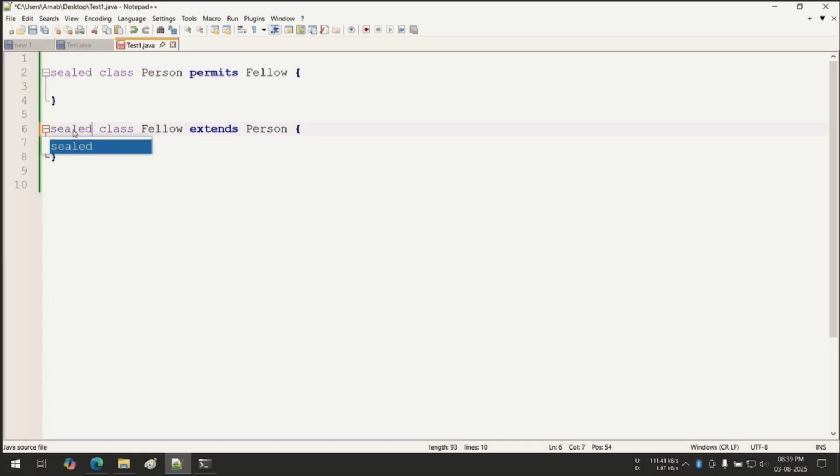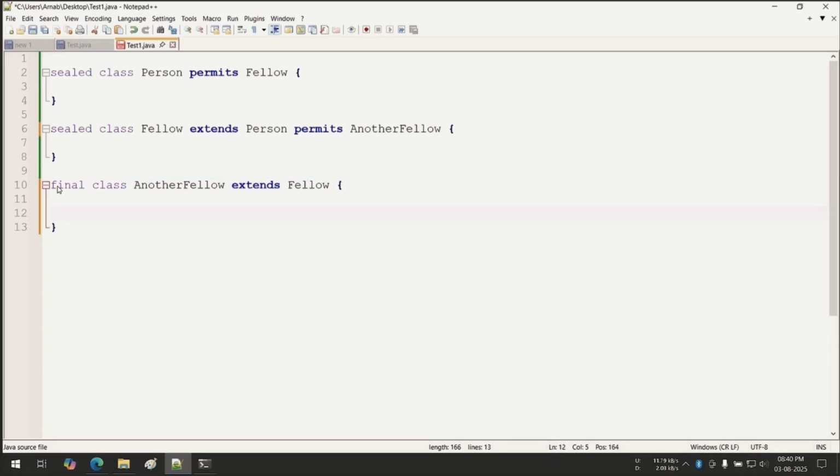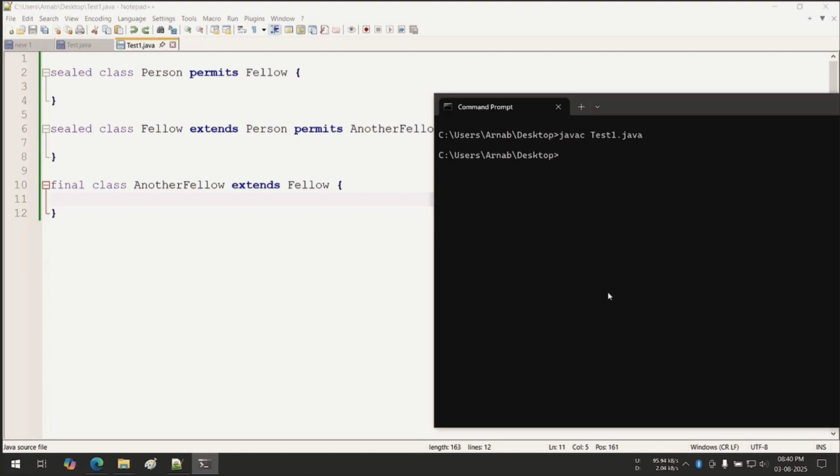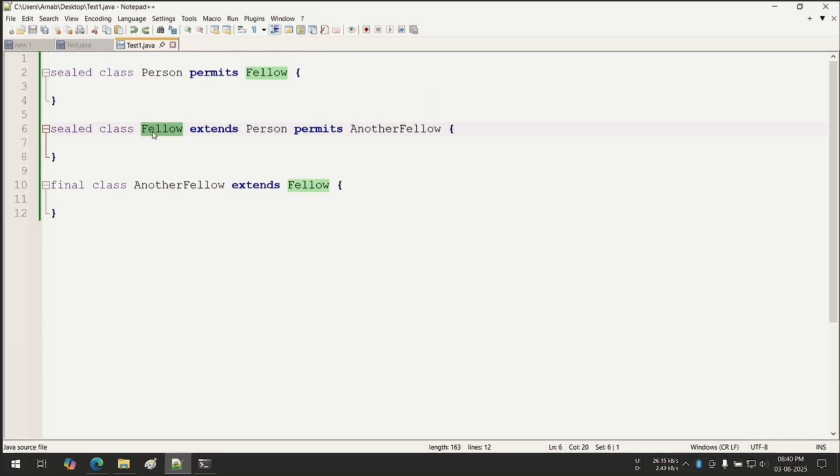By the way, here you can see class Fellow extends Person, but giving the permits to another fellow. Now again, another fellow will come. That means again three types of another fellow is possible. For this moment, I am taking a final class, AnotherFellow must extend Fellow. Save this, try to compile. Fine. So this fellow is another type of fellow.